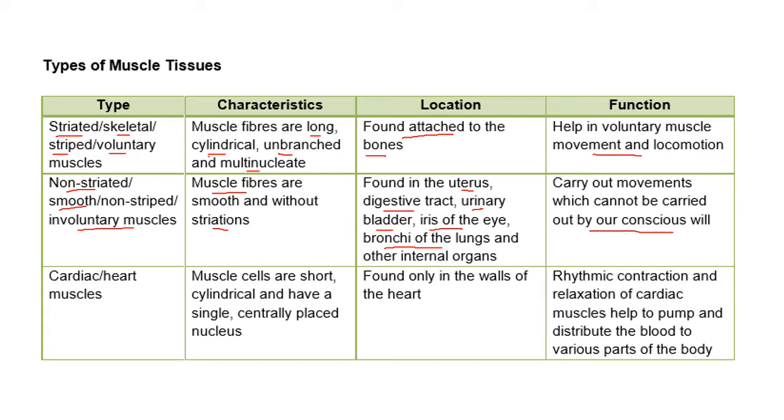And the cardiac or heart muscles are short, cylindrical, and have a single centrally placed nucleus, so uninucleate, found only in the walls of the heart, special muscles. And what is the function? Rhythmic contraction and relaxation of cardiac muscles help to pump and distribute blood in various parts of the body.